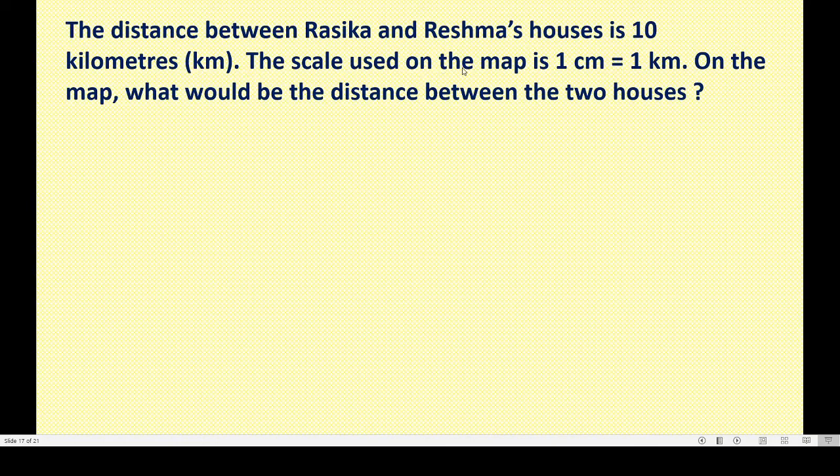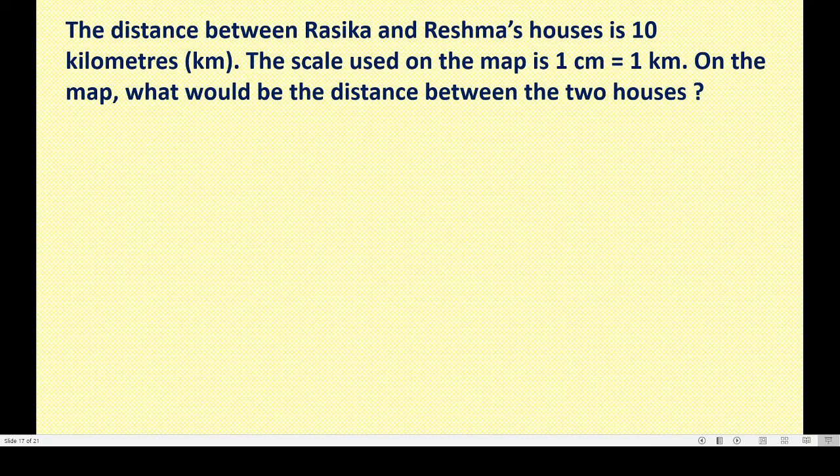Rasika and Reshma are friends. The scale used on the map is 1 centimeter is equal to 1 kilometer. If you draw 1 centimeter, that is equal to 1 kilometer in real. What would be the distance between the two houses on the map?